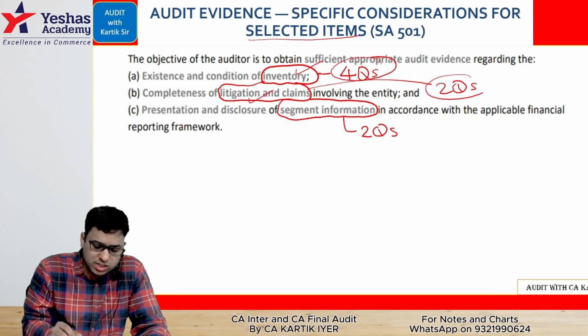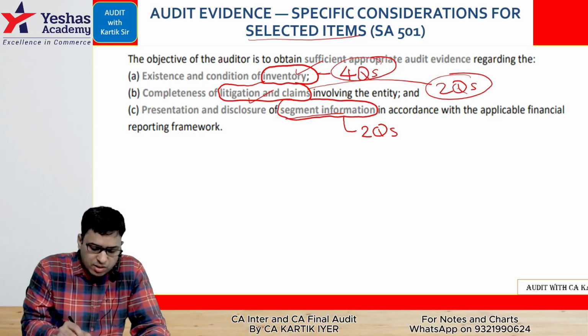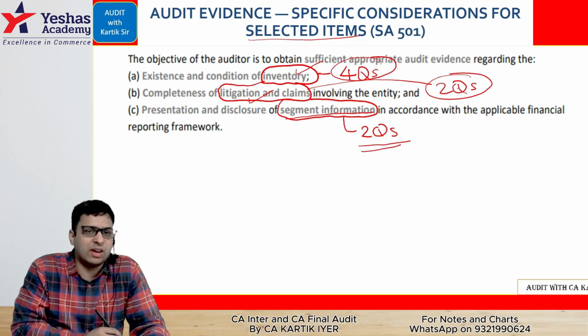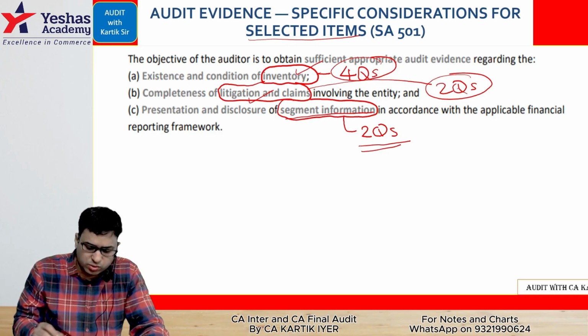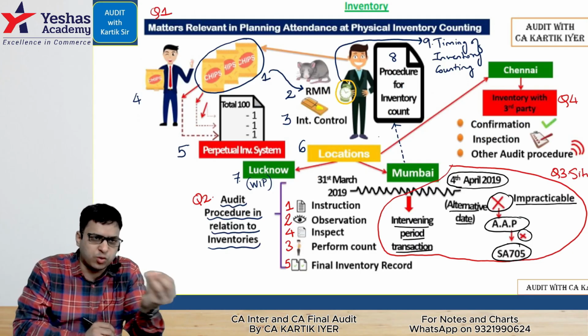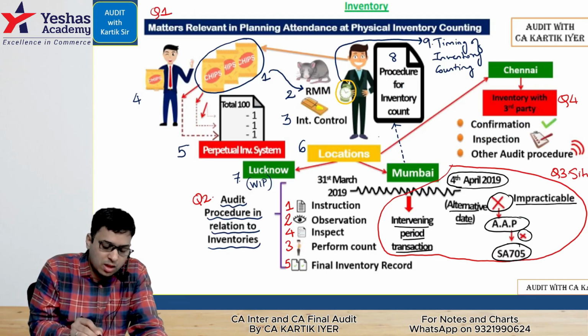Litigation and claims, 2 questions are there as per our notes, basically covering the module. And segment information also, we have 2 questions to cover. Okay, let's do this one by one. Inventory, let's take the first 4 questions of inventory. Okay, so inventory has 4 questions. Let's see this first area.